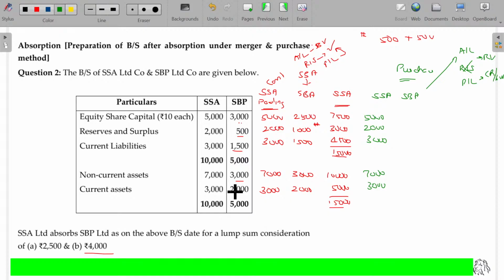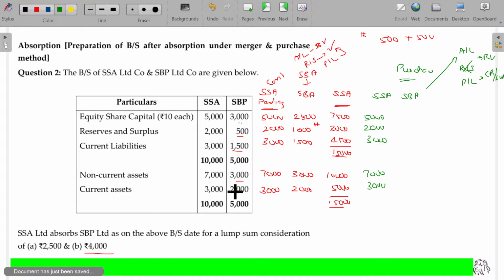If the company merges with me, what happens? Their shareholders will be continuing with me, and their existing rights will also exist after the amalgamation. So the reserves and surplus will be named reserves and surplus itself. As in the pooling of interest method, the reserves and surplus of the acquirer as well as the acquiree, both companies, remain named as reserves and surplus even after the amalgamation, which means they can use it for the distribution of the dividend.